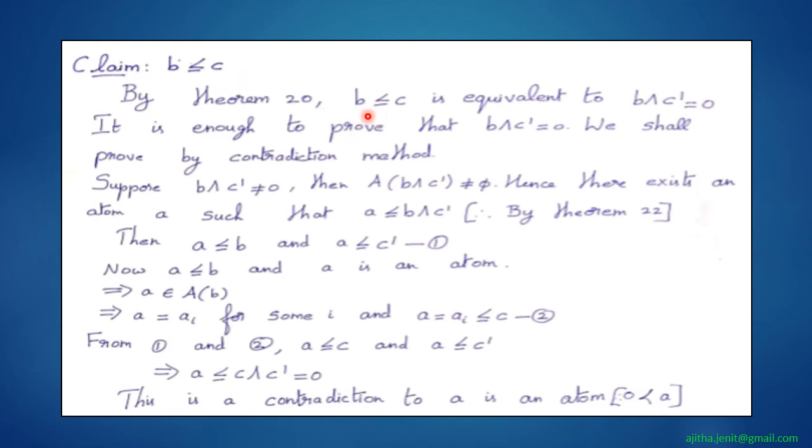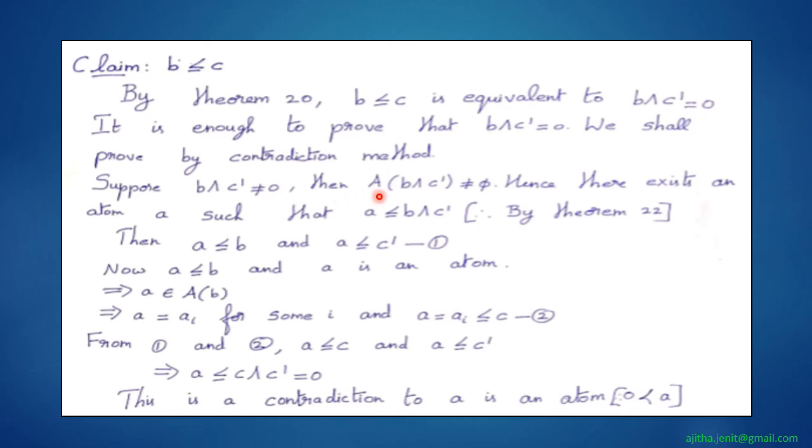Now we have some four equivalent conditions, which we have seen in the previous slide as a theorem. So b less than or equal to c is equivalent to b meet c dash equal to 0. Therefore it is enough to prove that b meet c dash is equal to 0. We shall prove by contradiction. Suppose we assume that b meet c dash is not equal to 0. So what happens if b meet c dash is not equal to 0?